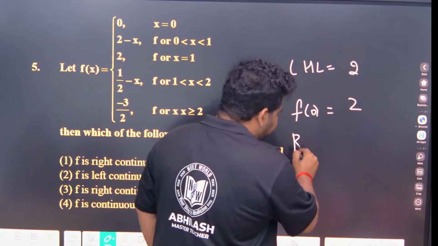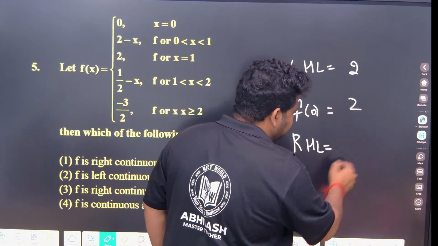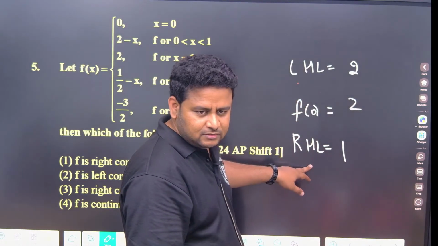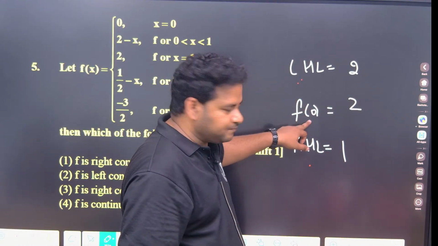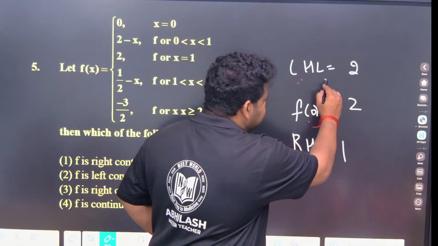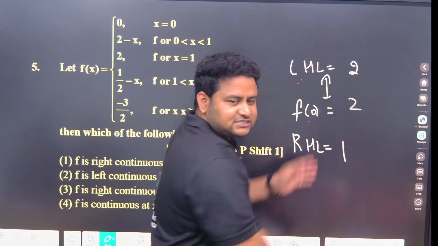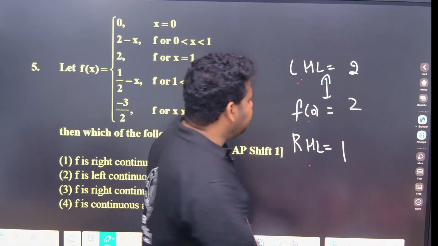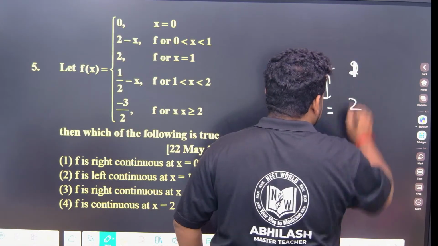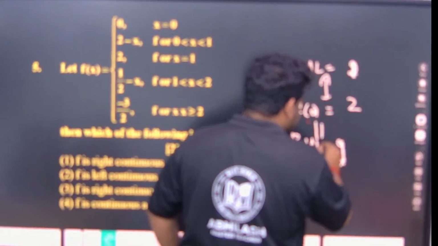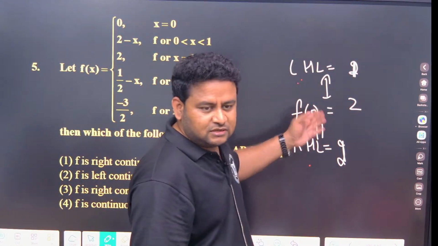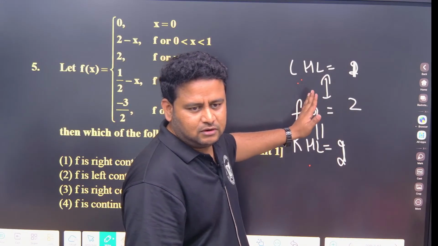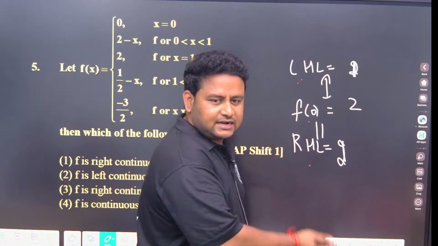But RHL if I find out, that is coming as some other value, let me take it as 1. Then LHL is not equal to RHL, but this LHL is equal to f of 0. Then we say that the function is left continuous. But sometimes if this is coming as 1 and this is coming as 2, these two are equal, then the function is right continuous. Function as a whole is not continuous, but it is right continuous, that is all. Okay. This is the meaning of left continuous, right continuous.